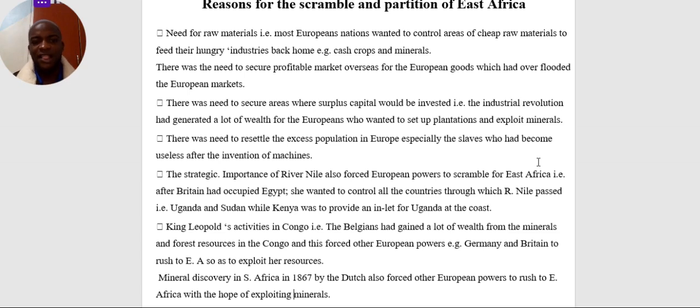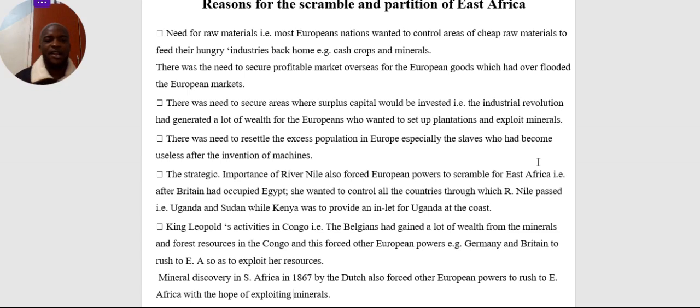So Britain was afraid that if the source of the Nile is in a particular country and one of the European countries takes that area, it means Egypt was off. So Britain had to rush and do what we call exploration. Britain had to employ a number of explorers, John Speke, to come and see where the source of the Nile is. Are we together? James Grant. So these people came to Africa, they came to Uganda to look for the source of the Nile. When they discovered that the source of the Nile is in Uganda, Britain came and signed the Heligoland and Hamerton Treaty, whereby it confirmed Uganda as a country under British protectorate.